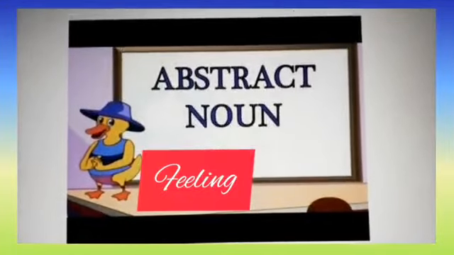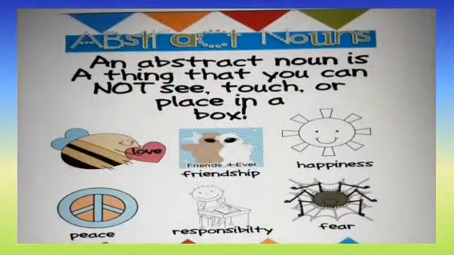Next noun we are going to see is an abstract noun. What is an abstract noun? Abstract nouns are nouns that name abstract concepts, or concepts that cannot be experienced with the senses. So we cannot experience this noun with our senses.